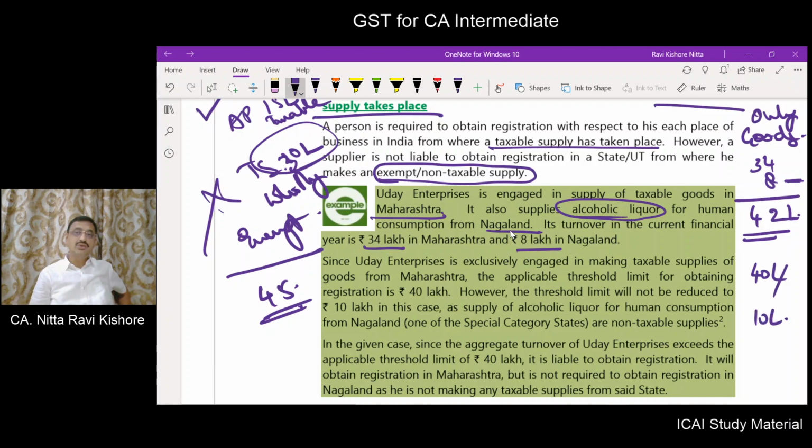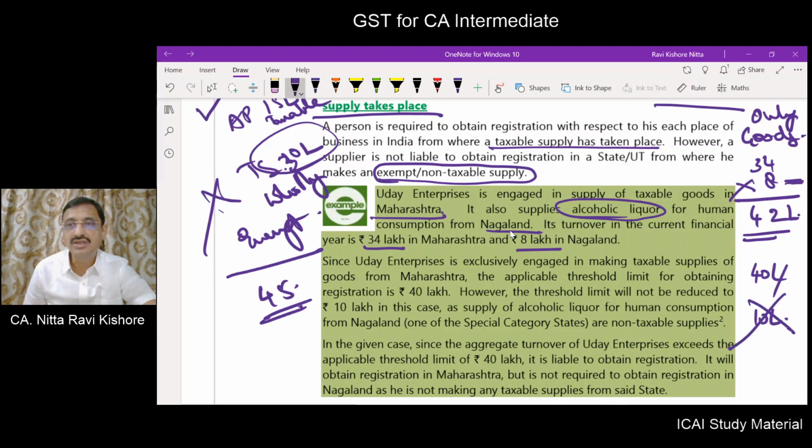We should not consider the 10 lakhs because this supply is wholly exempted or non-taxable. Therefore, the threshold of 10 lakhs applicable to special category states is not applicable here. So 40 lakhs is to be taken.